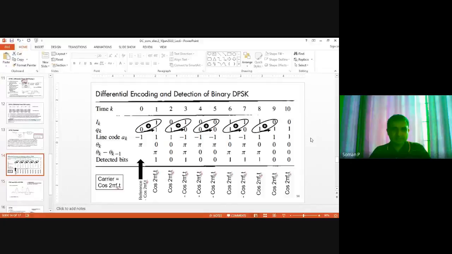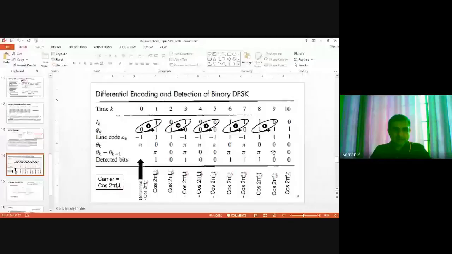Just digest this table, because it is very important. Okay, I think it is understood.